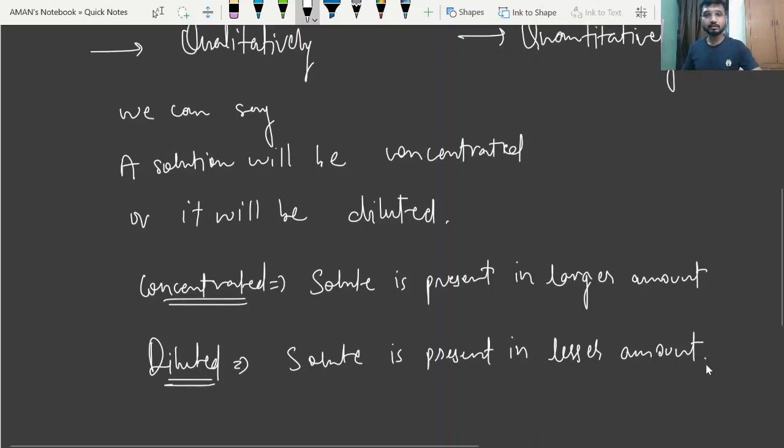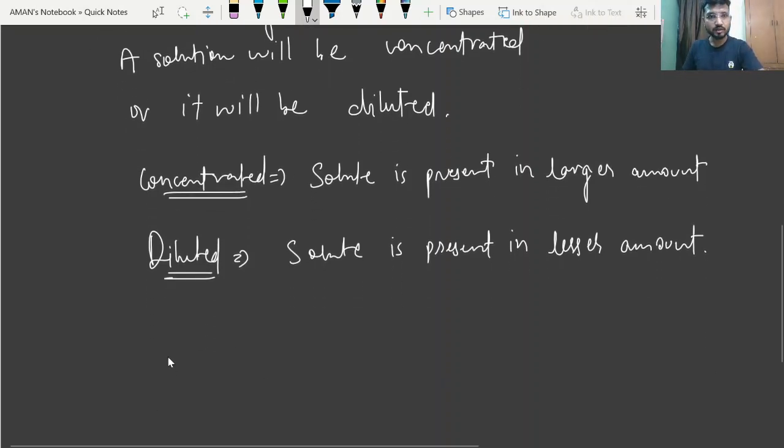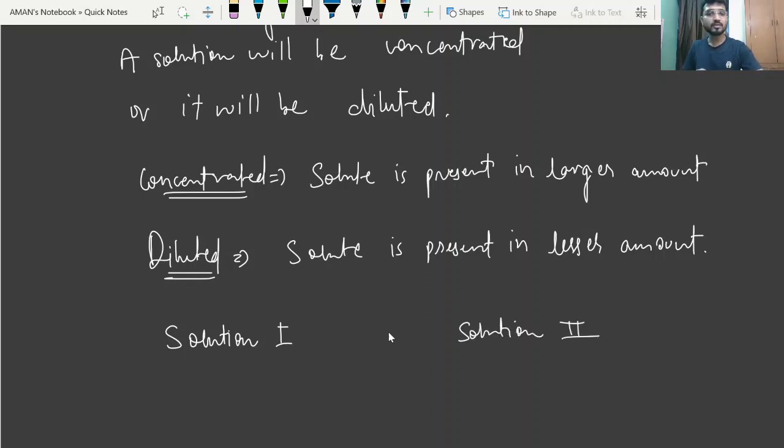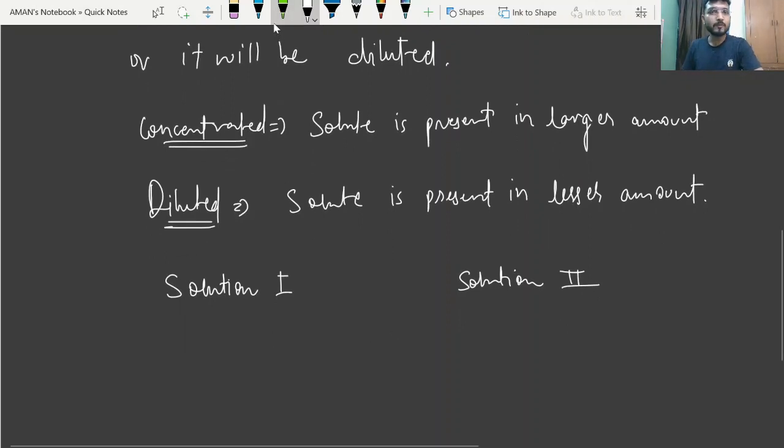For example, if I take two solutions, solution first and solution second. In the case of the first solution, let's suppose I am taking a solution containing 1 spoon of sugar.